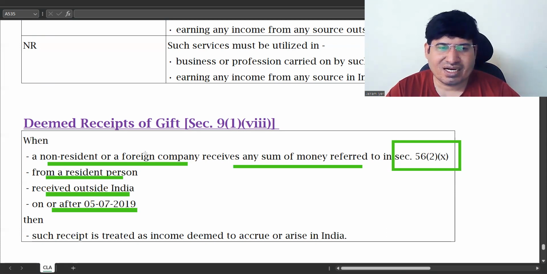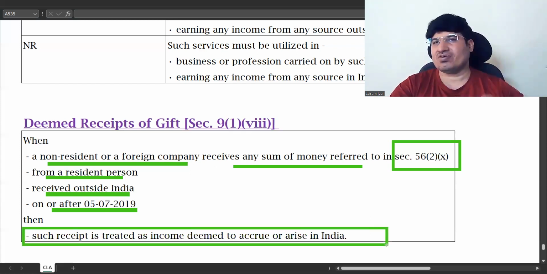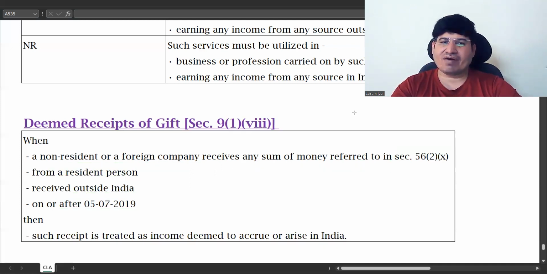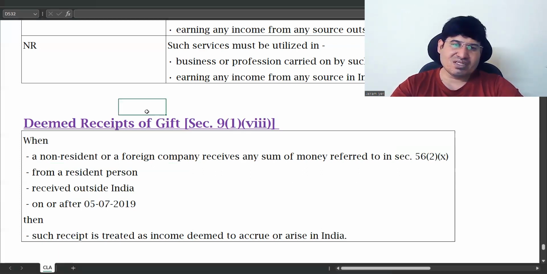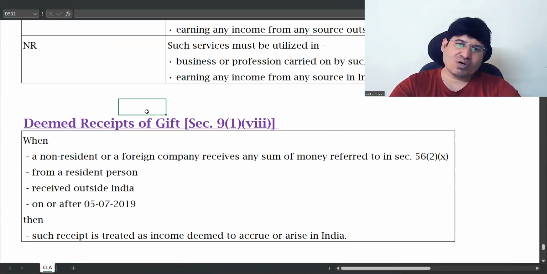So this is very simple. If a non-resident or a foreign company receives a gift as defined in income from other sources, and the gift is received outside India, then it will be treated as income deemed to accrue or arise in India. There are certain things which you will connect after you finish all heads of income, because this is a general chapter. This holds good for all your heads of income. Once your heads of income are over, you will have a better sense of it.